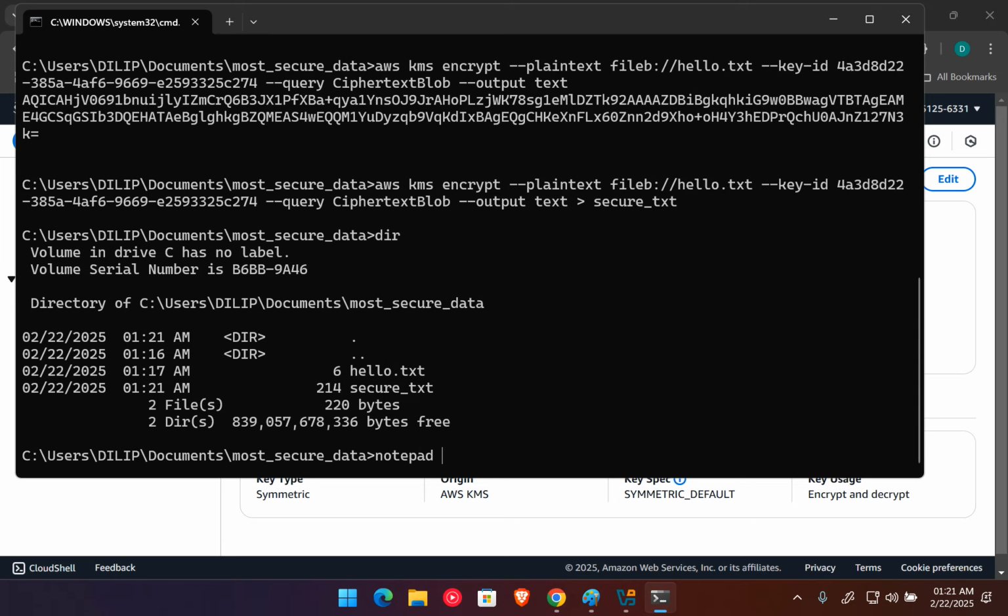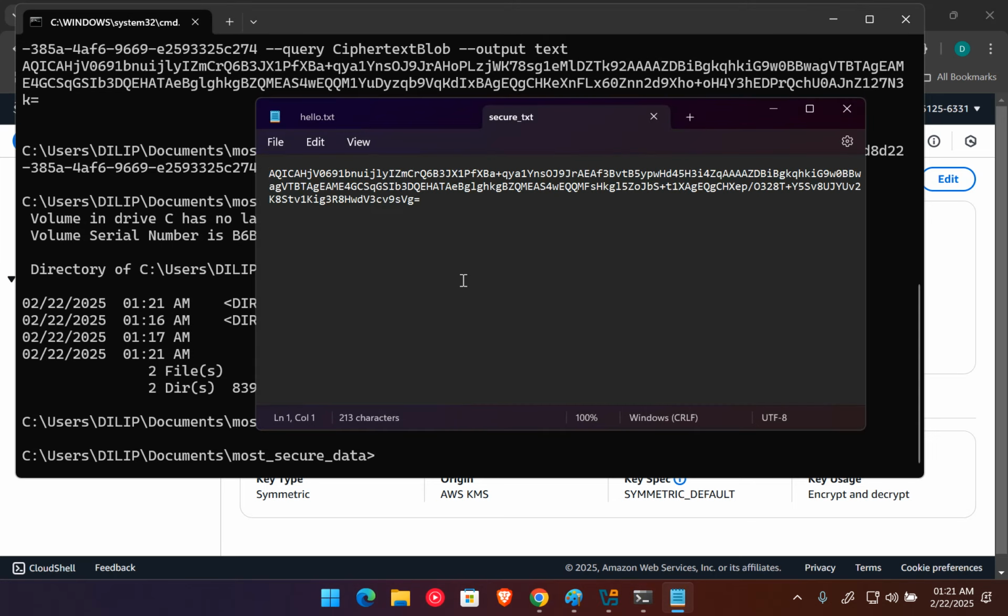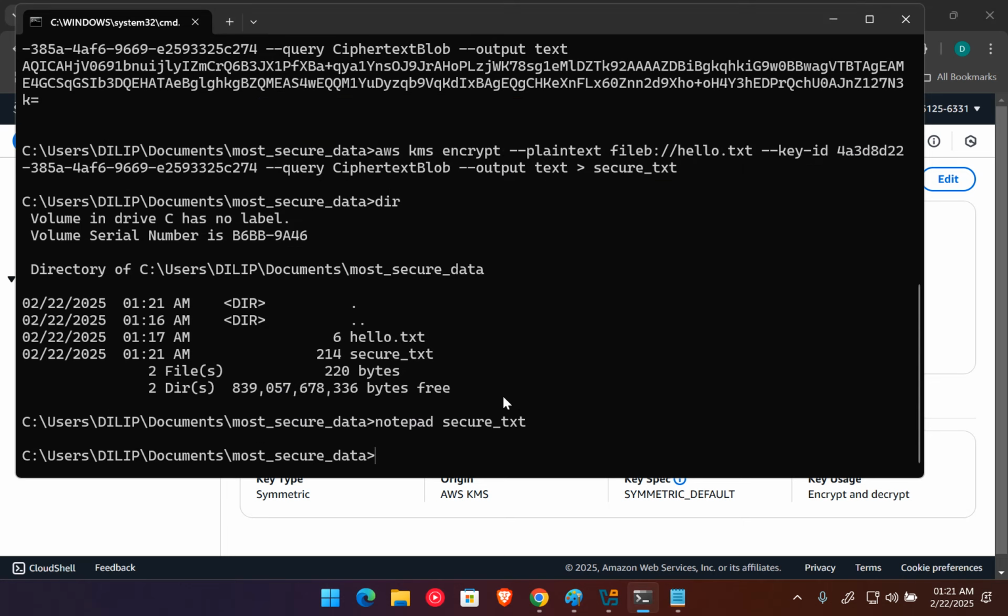If I use notepad, you can see you can't read this data. Means the data which we encrypted, the ciphertext, anyone can read it, but they can't understand what the real meaning of this data is.